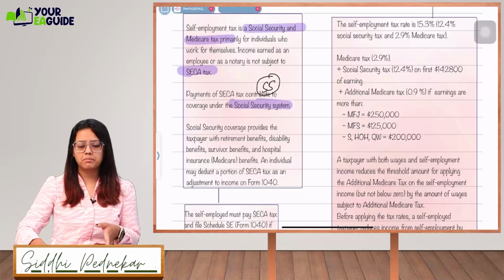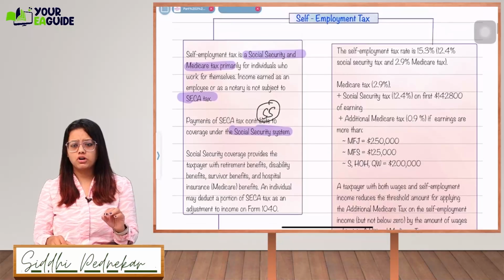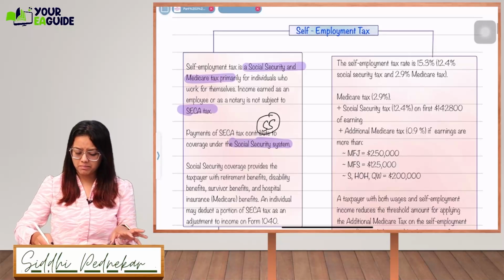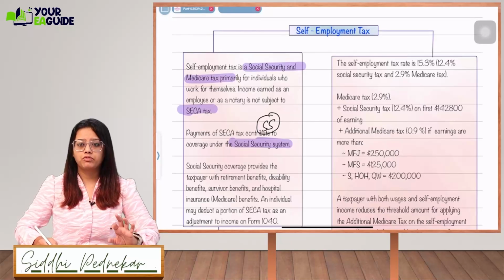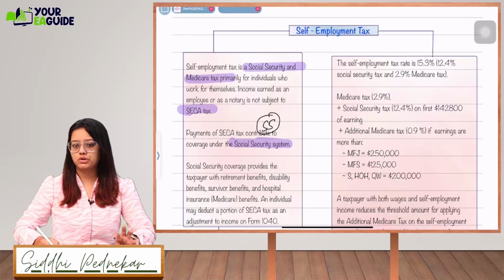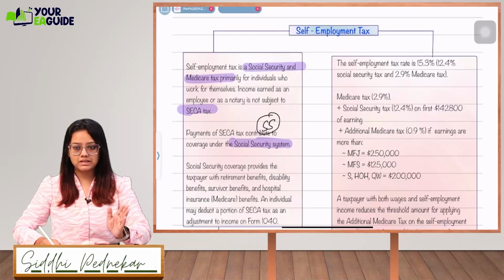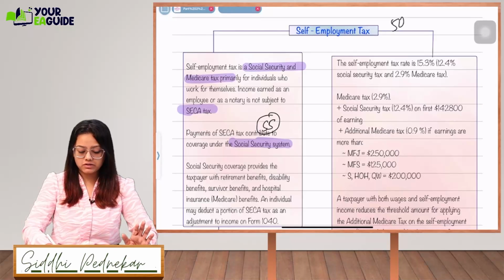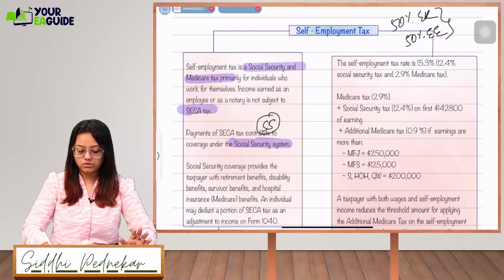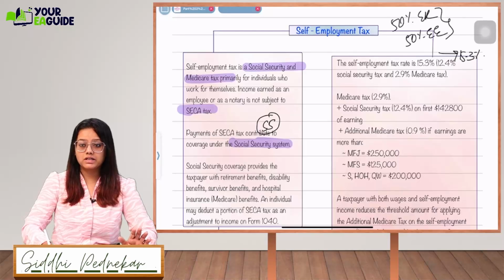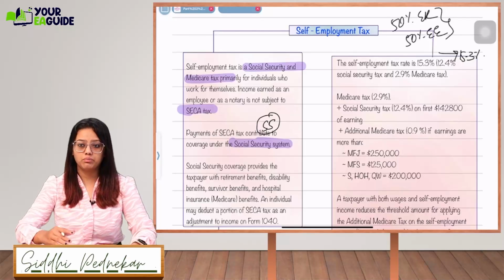But for exam purposes, just remember in a very short manner, I'll explain. You just have to remember that the percentage is 15.3%, which is 6.2% social security and 1.45% Medicare. Why I'm saying 6.2: 50% was for the employer, 50% was for the employee, and that is why when you do the total it is 15.3, but it is unfair to treat the whole 15.3%.